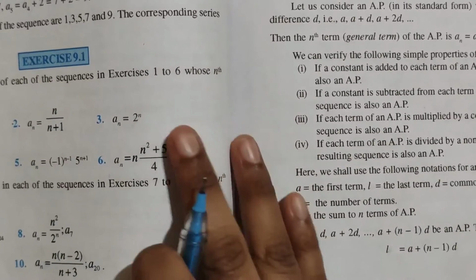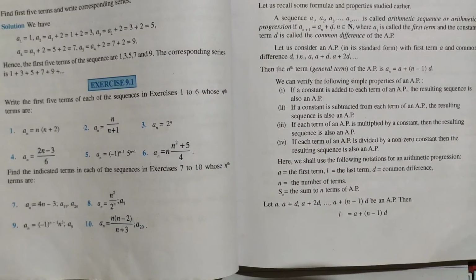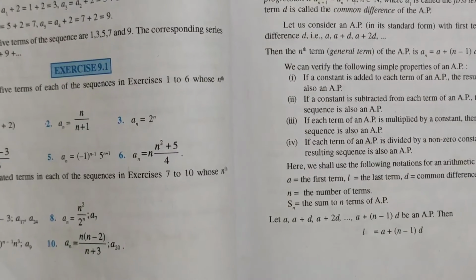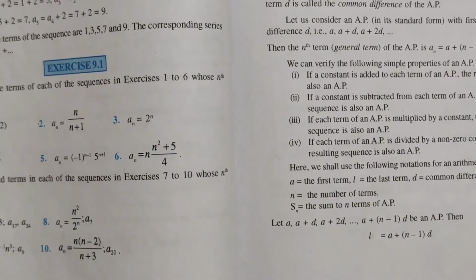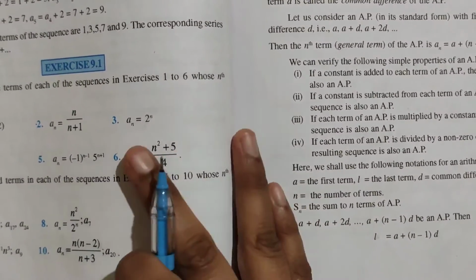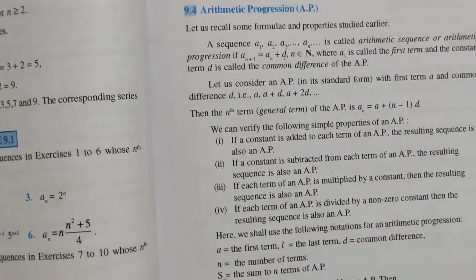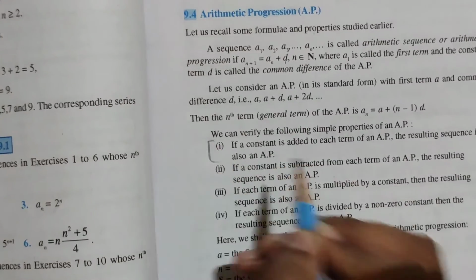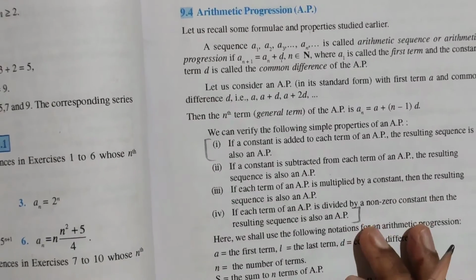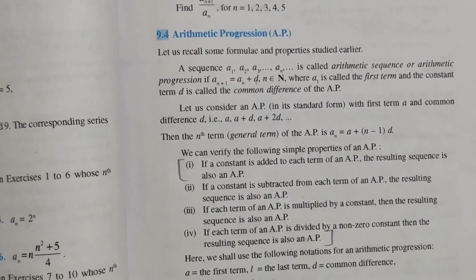I hope you can see. This much is clear for you. I'll just explain you. Properties from here up to here, you write it. What is the first property telling?